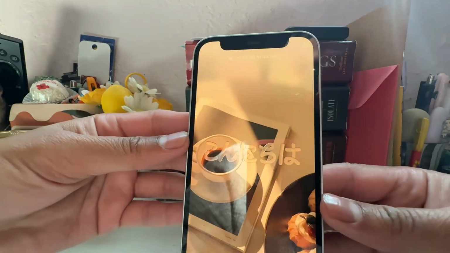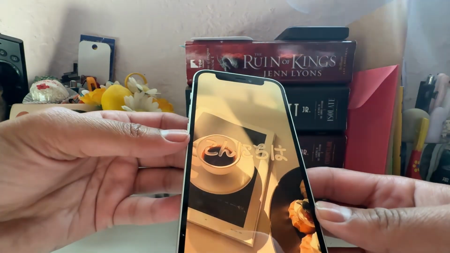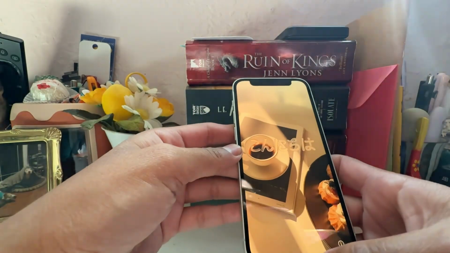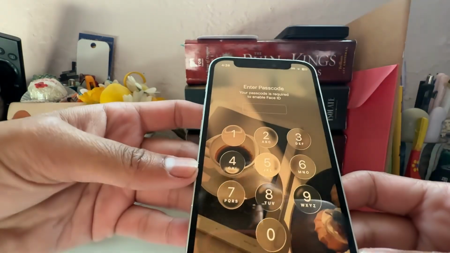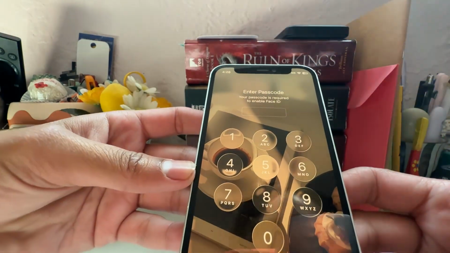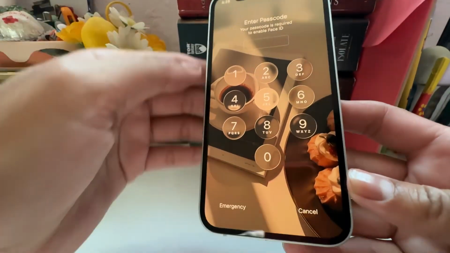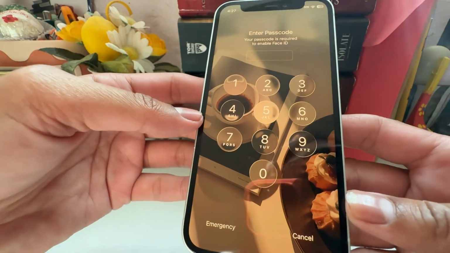So here it is. It literally just finished updating, and this is the little hello, the liquid glass hello that comes up. So let's see. Of course I need to enter my password right when I log in, and you can see the liquid glass type. Let me see. You point it down a little bit. Okay, there it goes. Perfect. It kind of doesn't even look like it.